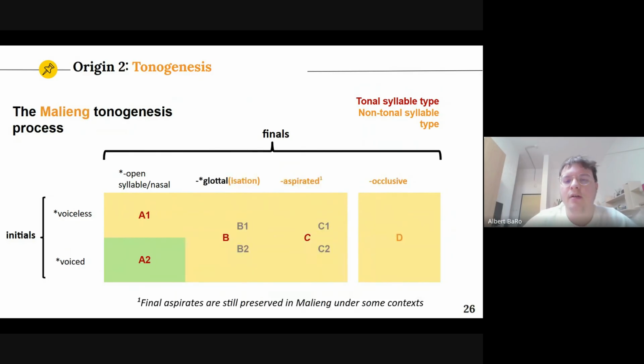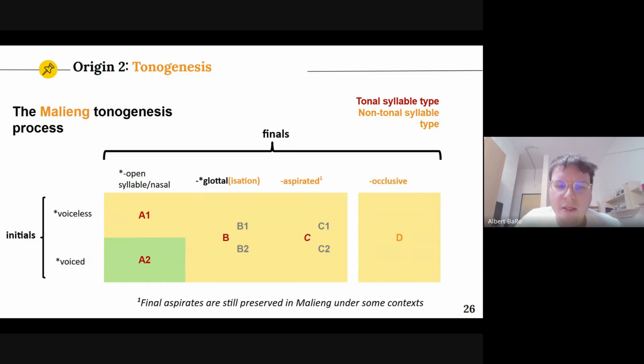And then for Malieng, this is how it looks. So basically, we only have a register opposition in terms of tonal opposition in the A category. So you can see the pitch is higher in the A1 than in the A2 category. But B and C, the pitch, the F0 contour is the same for the 2 registers.